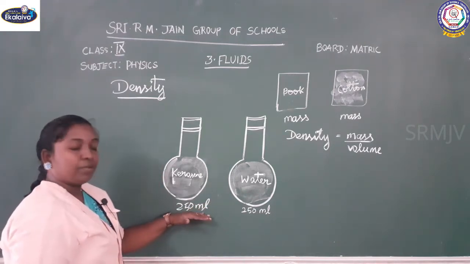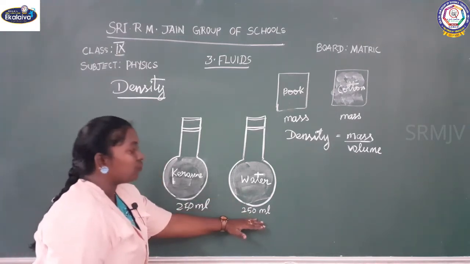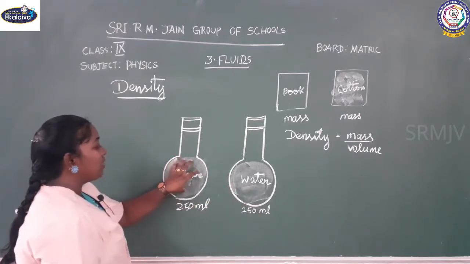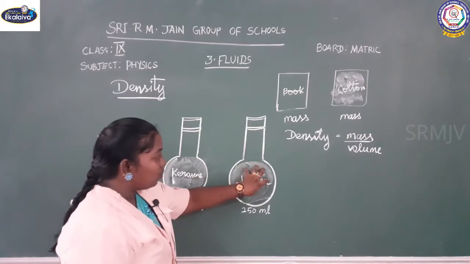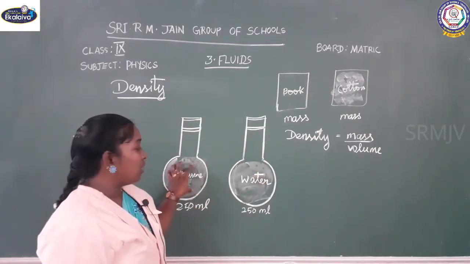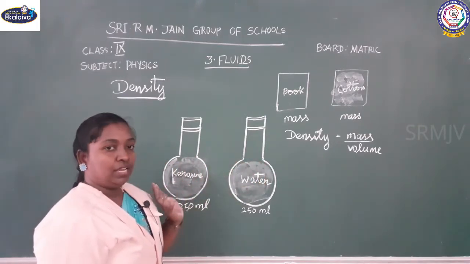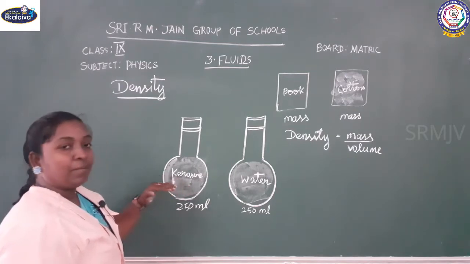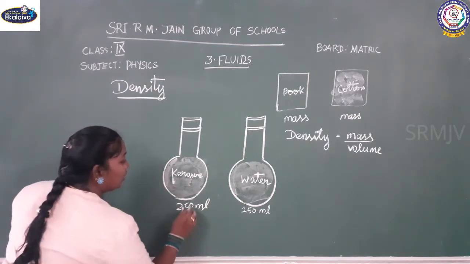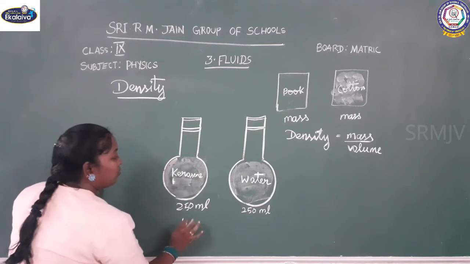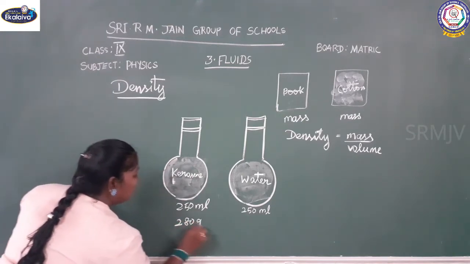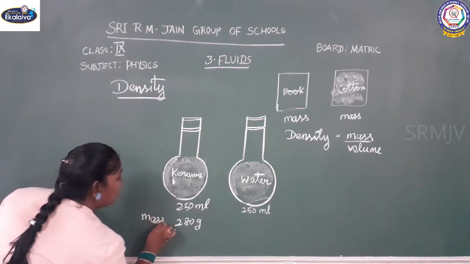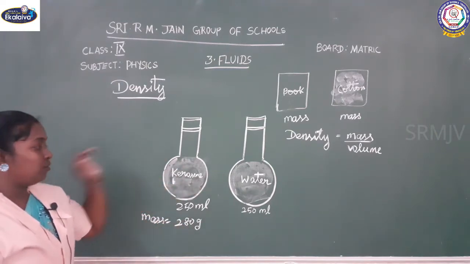Here is a 250 ml flask, and another same 250 ml flask. One conical flask is filled with kerosene and another one is filled with water. So we are comparing both liquids now. When you take the mass of the kerosene along with the flask, what would it be? It could be 280 gram. So this is the mass of kerosene.